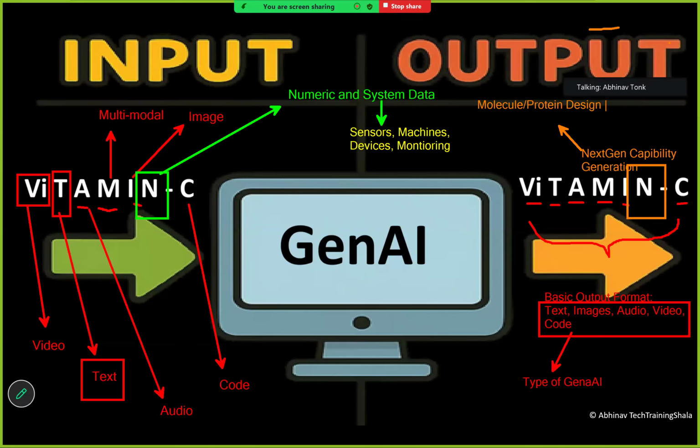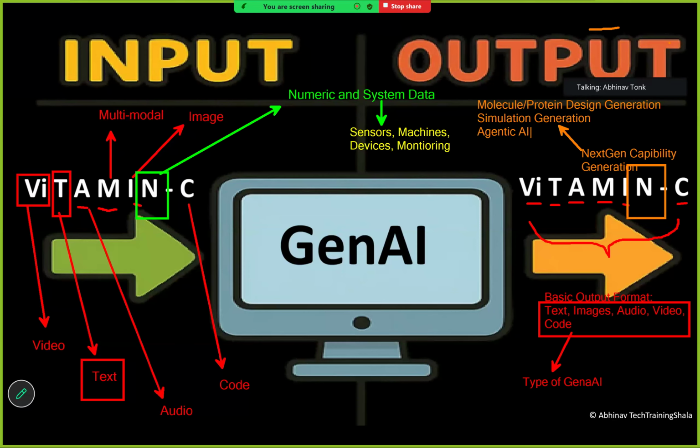design generation. Nowadays, scientists are generating molecule and protein designs using GenAI capabilities, and it generates new molecular structures. Then we have simulation generation, which means generating new simulation environments. And then agentic AI, which we will study as part of the next module.